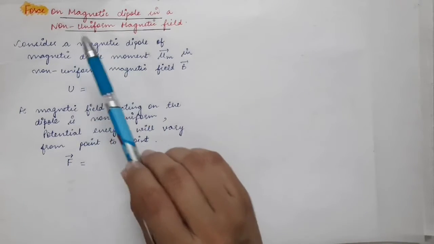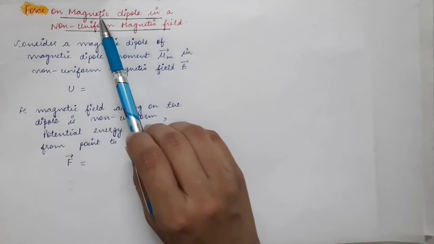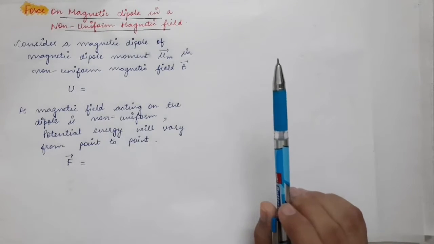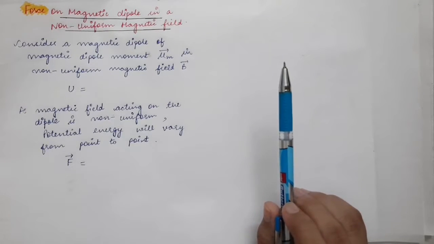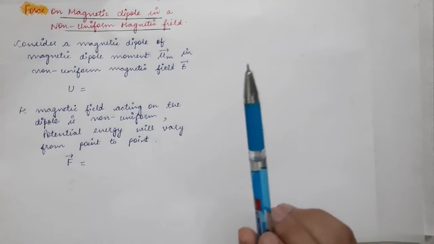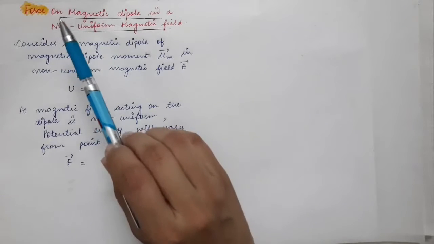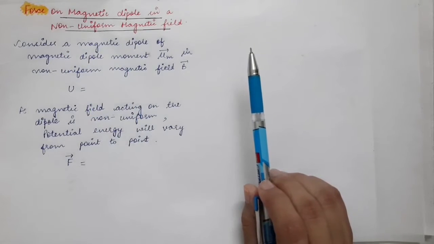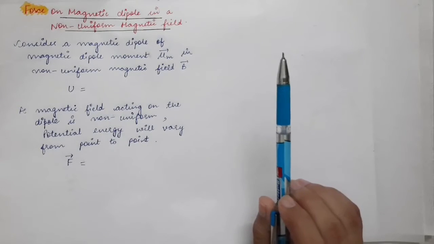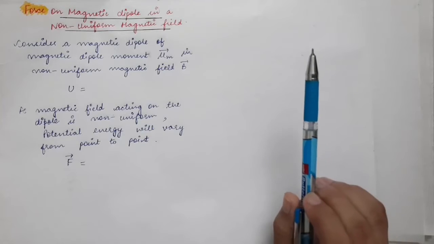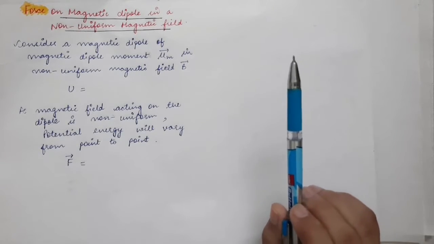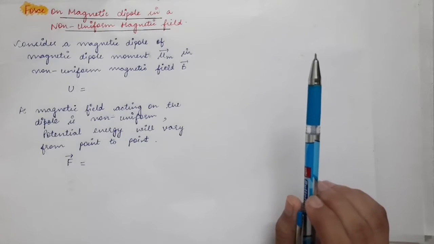In the case of a non-uniform magnetic field, if you place a magnetic dipole, in that case also torque will act on the magnetic dipole, and due to that it will have potential energy. But in addition to that, force will act on the magnetic dipole. If you have a uniform magnetic field, if the magnetic field does not vary with change in the coordinates, meaning the magnetic field is uniform in space, in that case no force acts on the magnetic dipole.